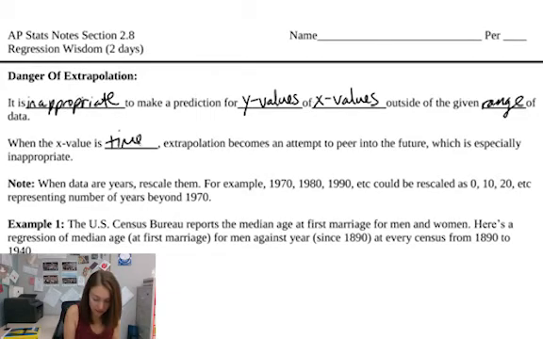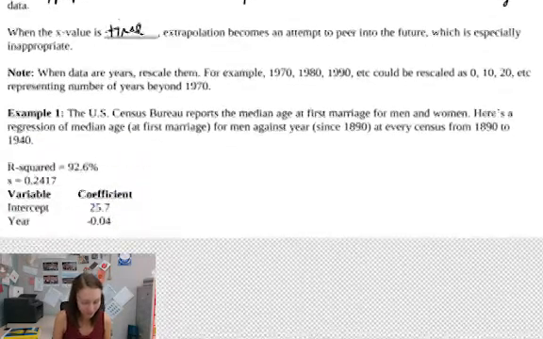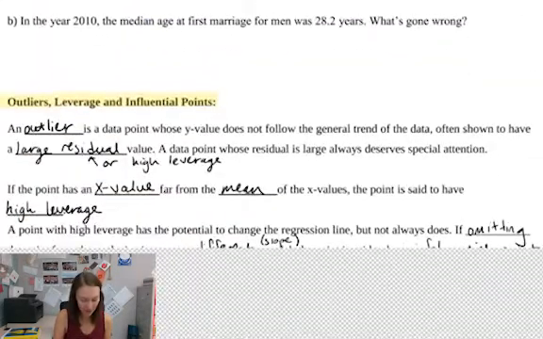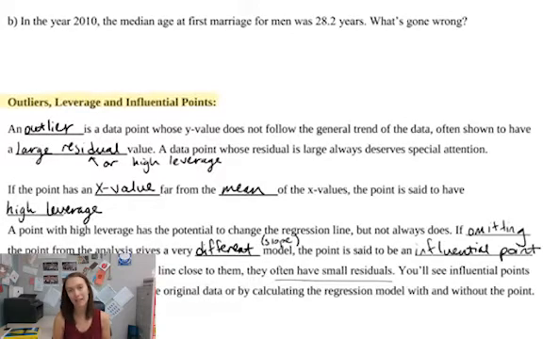It's especially important when the x value is time. Extrapolation becomes an attempt to peer into the future or into the past, which is definitely something we want to avoid.